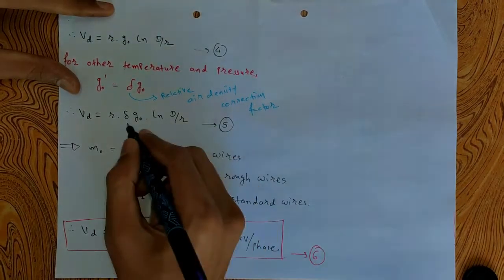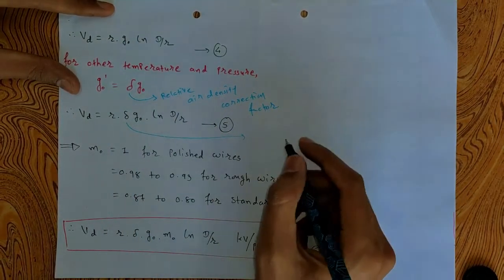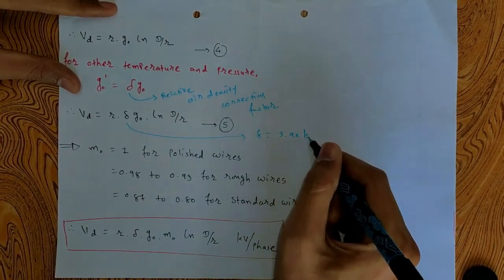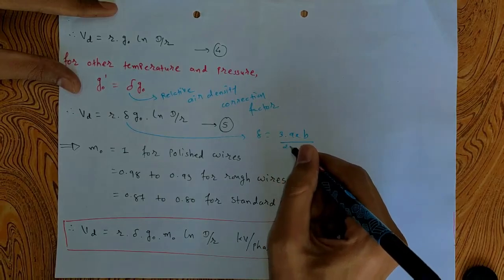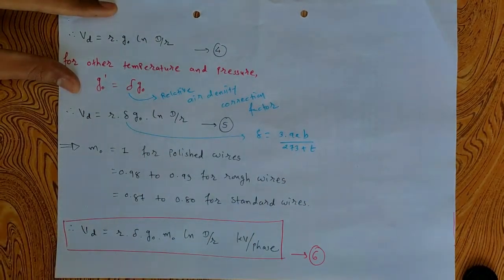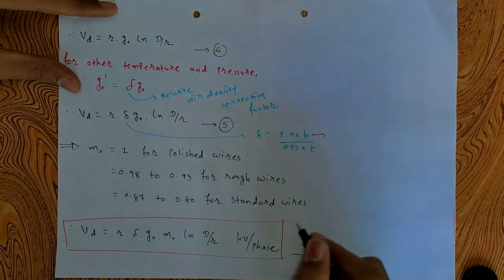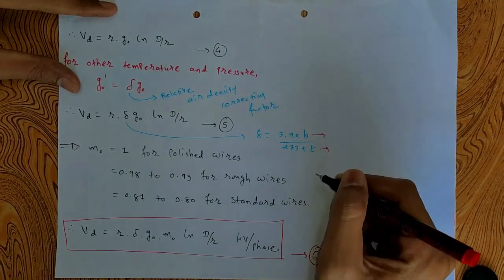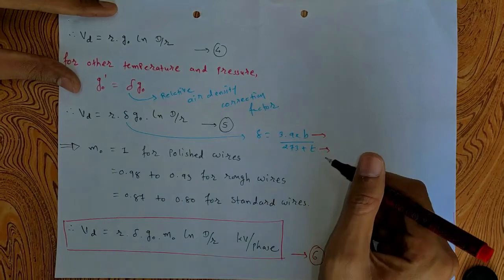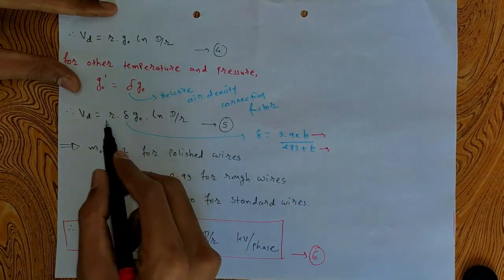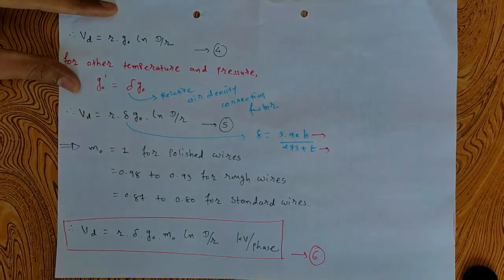Now the expression of delta can be written as 3.92 B divided by 273 plus T, where B is nothing but pressure in centimeter of mercury and T is nothing but temperature in centigrade. Once we have the value of delta we can put it right here and we will find the value of Vd.